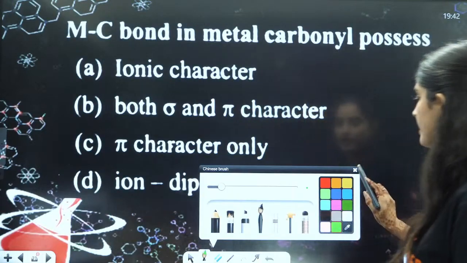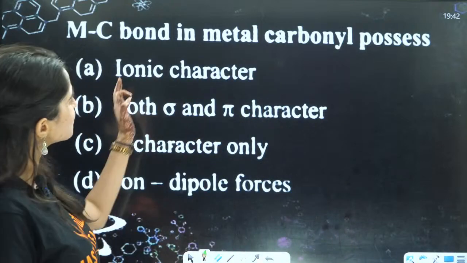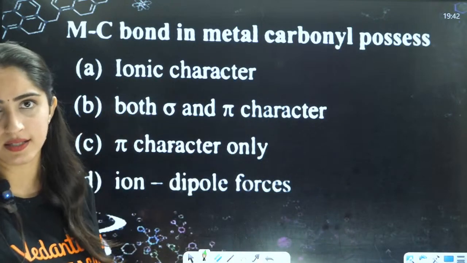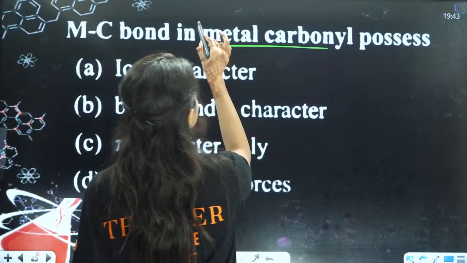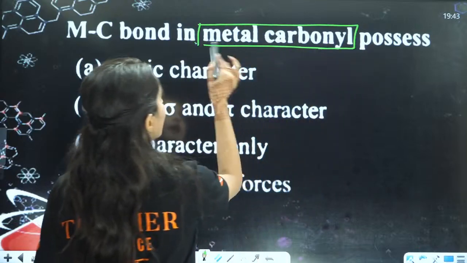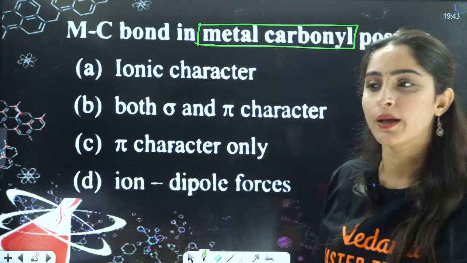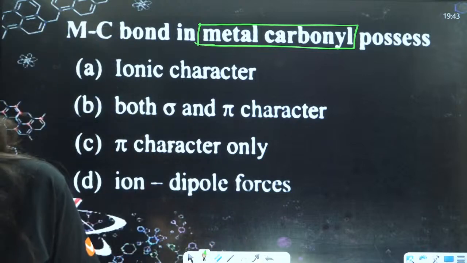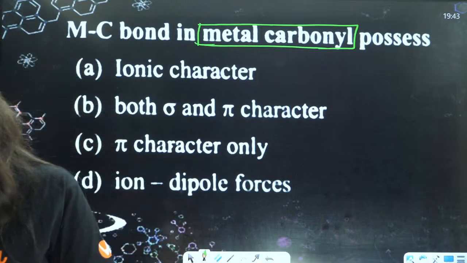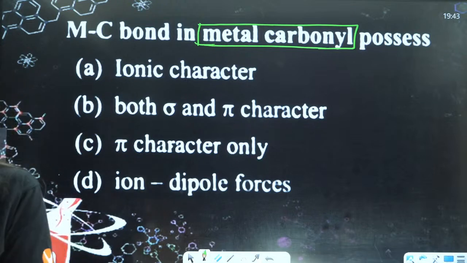Next question is: the M-C bond in metal carbonyl possesses what kind of character? Any idea about metal carbonyls? They have a very special quality. What is that special, unique quality in the metal carbonyls?